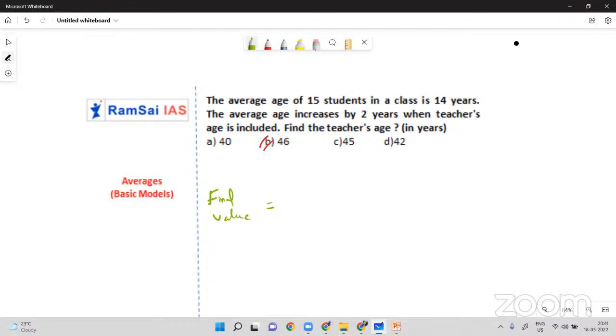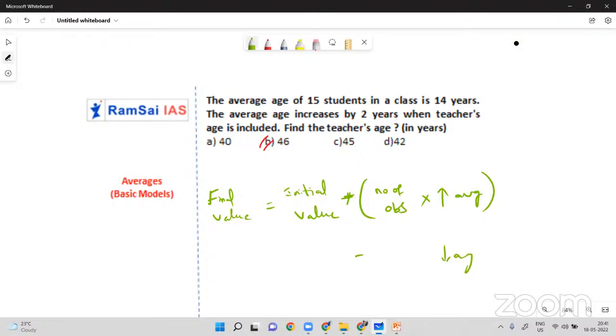Final value is equal to initial value plus number of observations into change in average. If it is an increased average, you have to add it. If it is a decreased average, you have to just subtract it, because the value will be reduced.